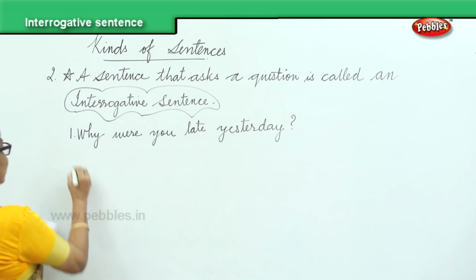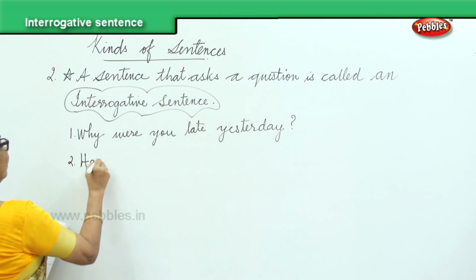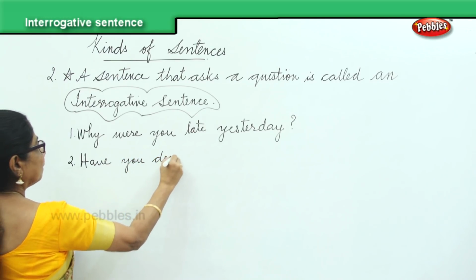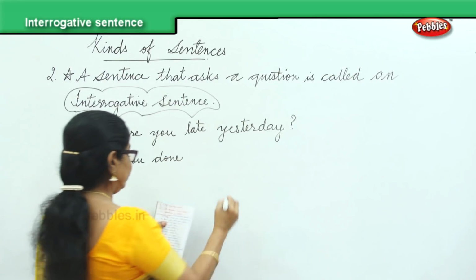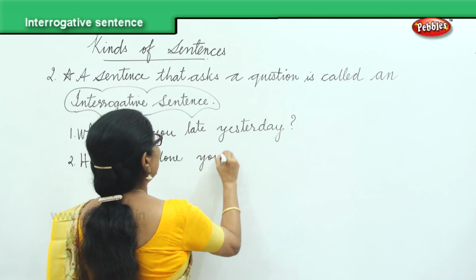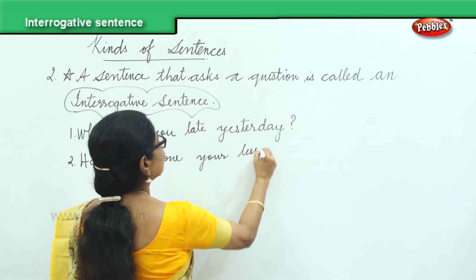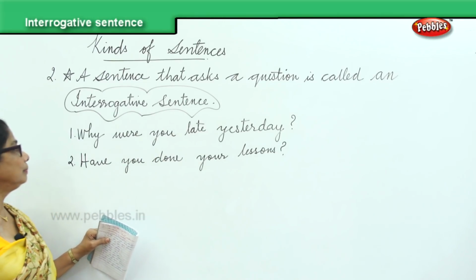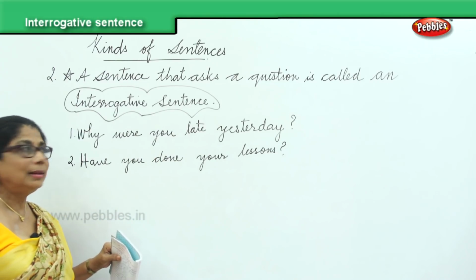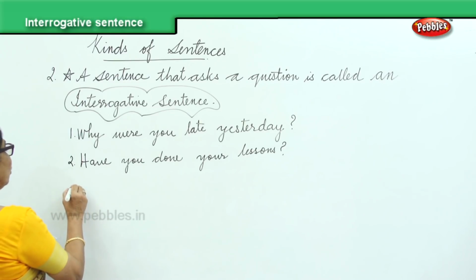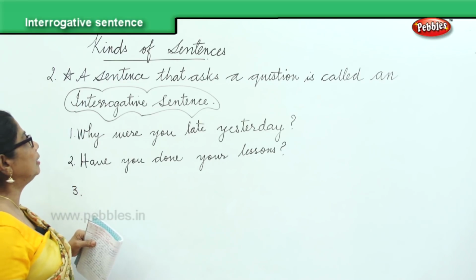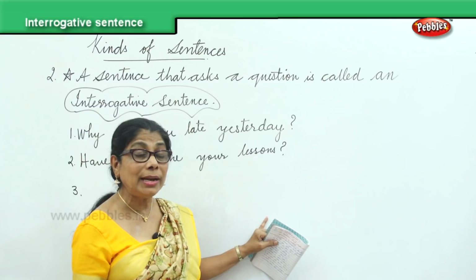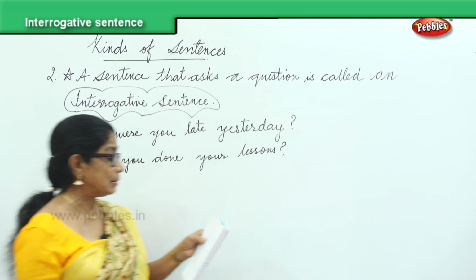Now, next one: Have you done your lessons? Question mark. Have you done your lessons? Why were you late yesterday? Another one. All these are interrogative sentences. A sentence that asks a question is called an interrogative sentence.